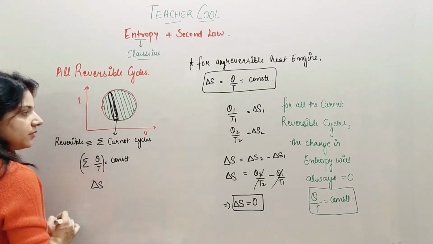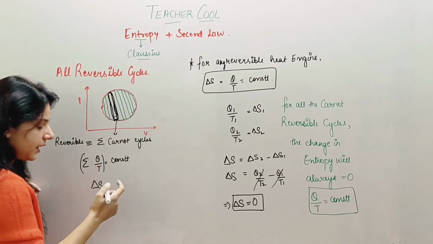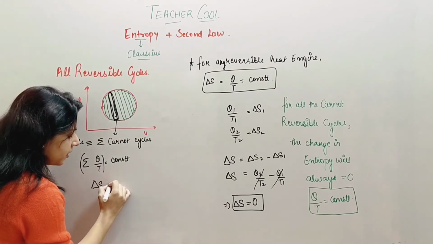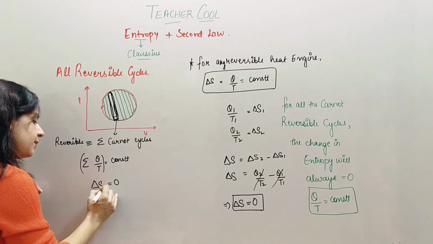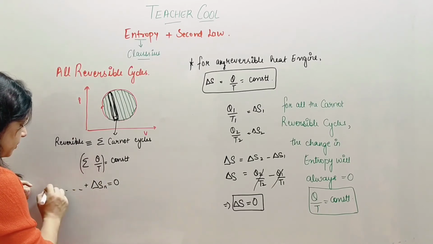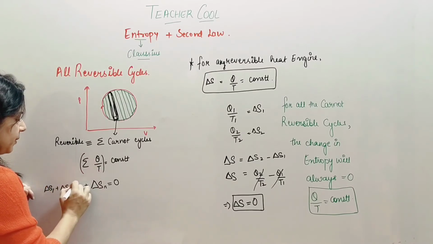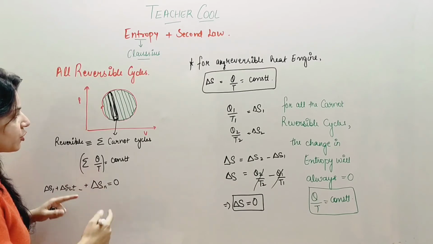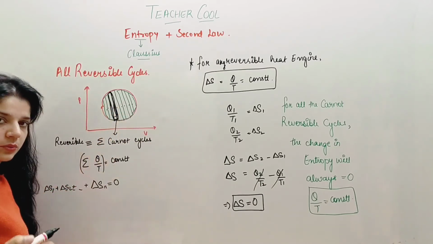delta S, the change in entropy for this elemental Carnot cycle had turned out to be 0. Similarly, the summation delta S1 plus delta S2 plus so on, that is the summation of all the elemental Carnot cycles, will turn out to be 0.